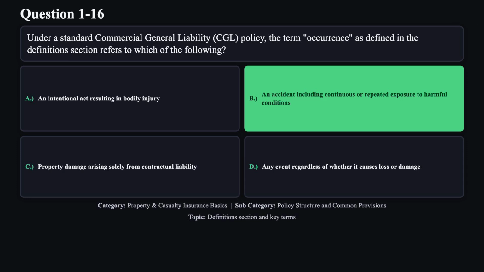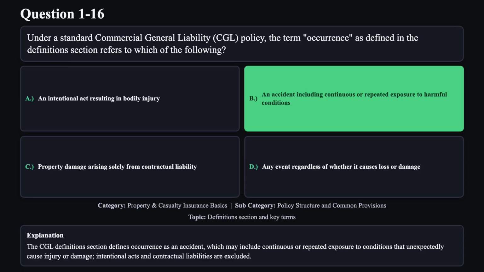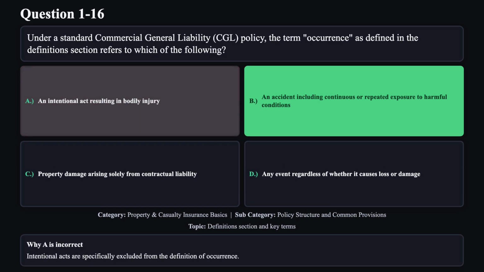The correct answer is B. The CGL definitions section defines occurrence as an accident, which may include continuous or repeated exposure to conditions that unexpectedly cause injury or damage. Intentional acts and contractual liabilities are excluded. Reason A is not correct. Intentional acts are specifically excluded from the definition of occurrence.